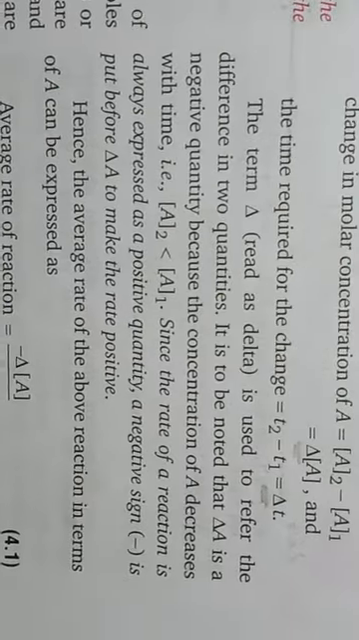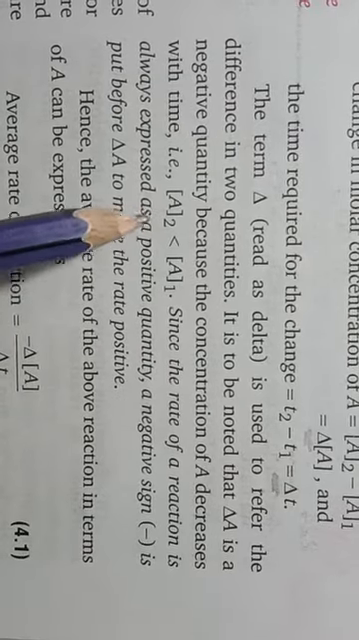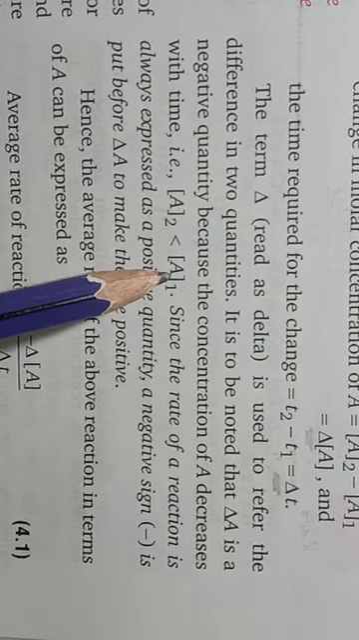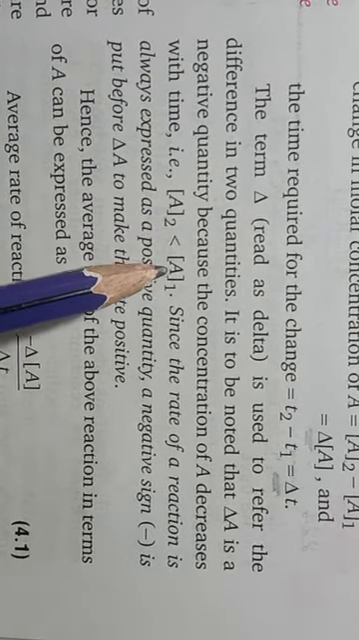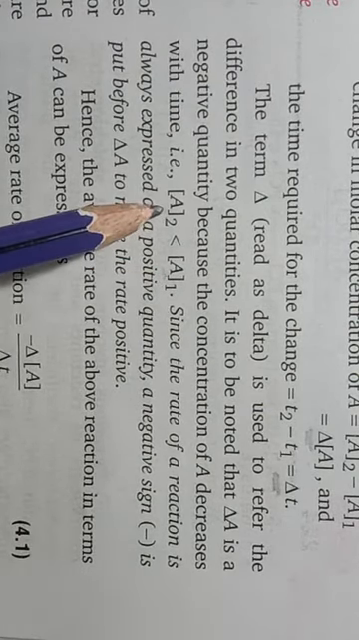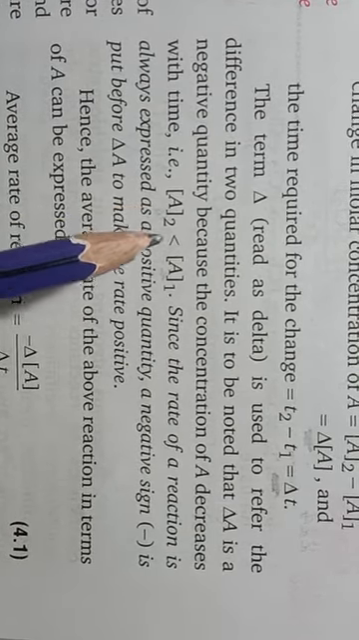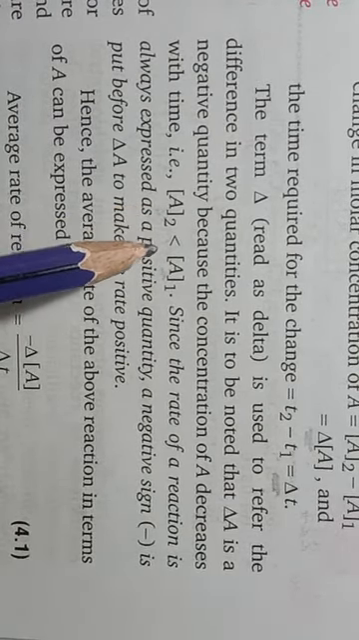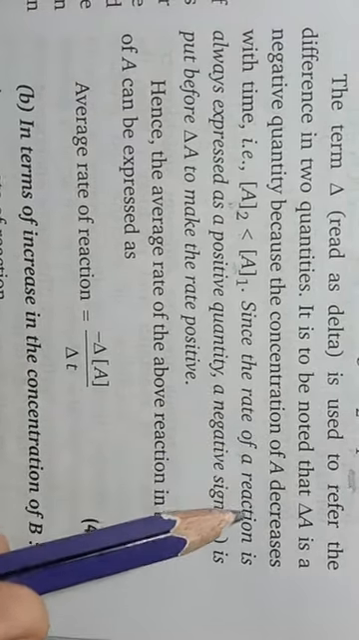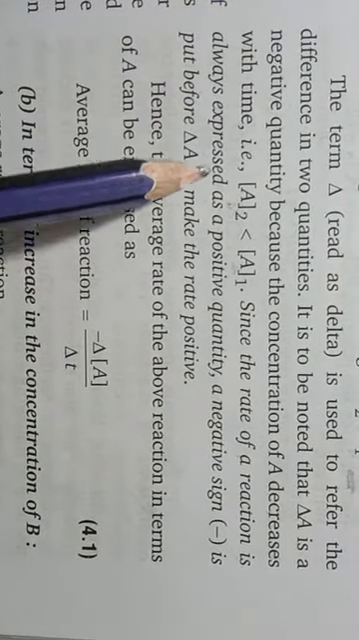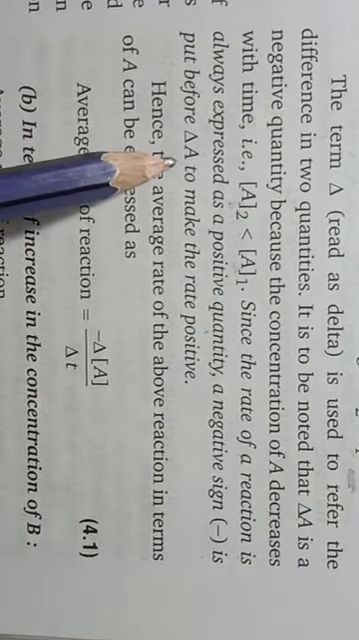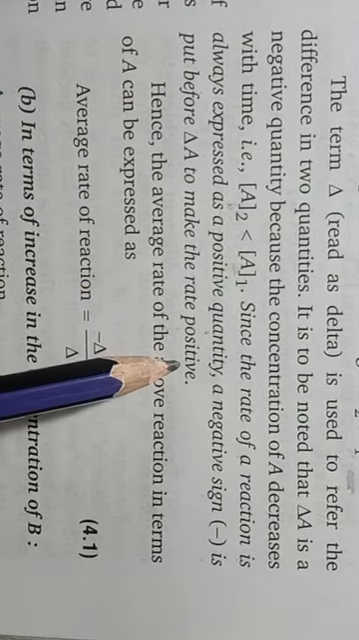Now we know that the value of A2 will be less than A1. Why? A1 is the initial concentration and A2 is the final concentration, and we all know that with time the amount of reactant will decrease, so A2 will be less than A1. Since the rate of a reaction is always expressed as a positive quantity, a negative sign is put before delta A to make the rate positive.